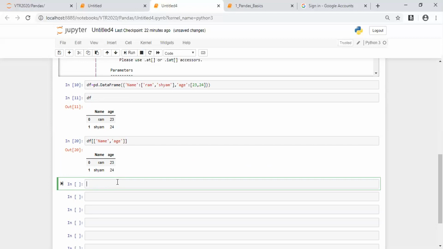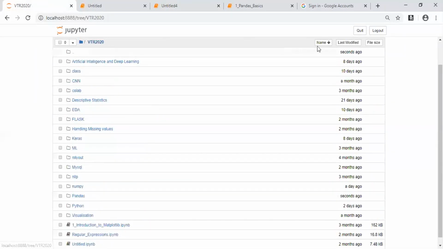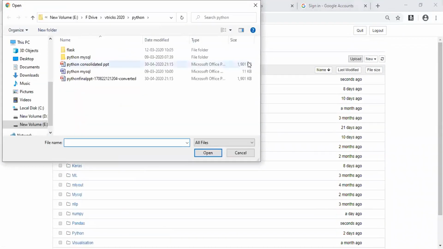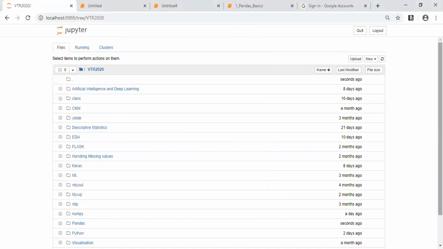I hope you all know how to upload CSV files to the Jupyter Notebook. In Jupyter Notebook, you can just go here, and you have an option named upload. If you try to upload the CSV file here, whatever file I have, and press open, automatically the file will be uploaded.